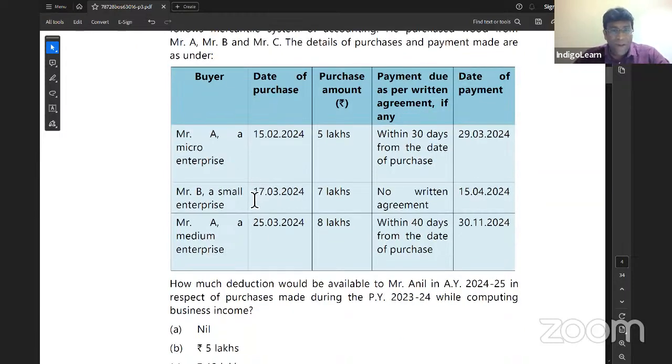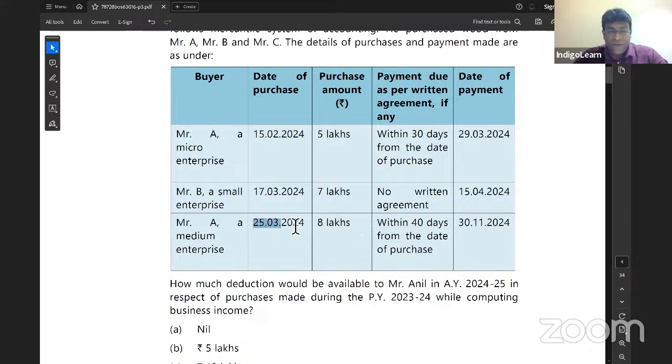Next case. B, a small enterprise, 17th March 24, purchase amount 7 lakh rupees, no written agreement. When there is no written agreement, my dear friends, what will happen? You get time only for 15 days. 17th March, 15 days will come to March, 14 days balance, then April 1st. So by 1st April, payment has to be made. When is the payment made? 15th April 2024. So deduction will come in 24-25, but not in 23-24.